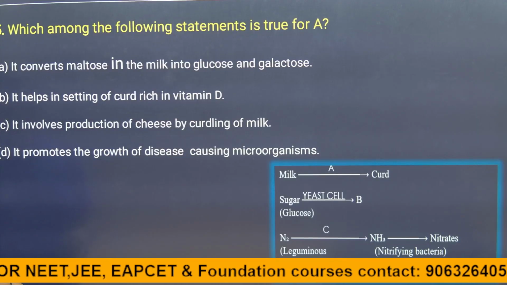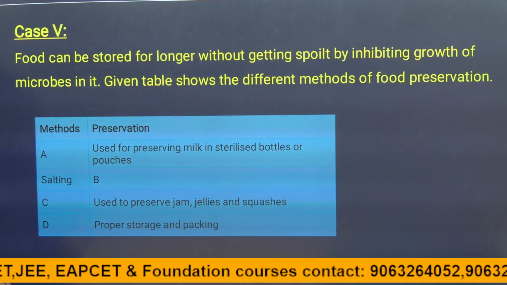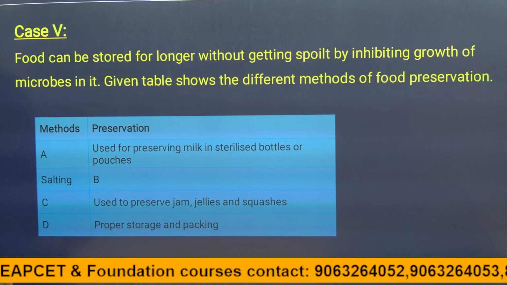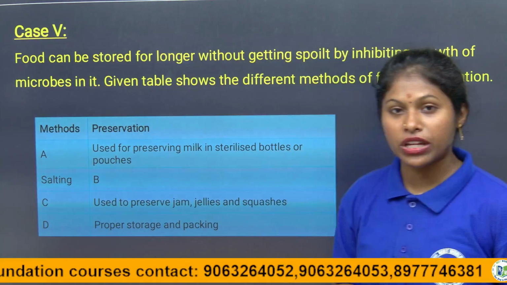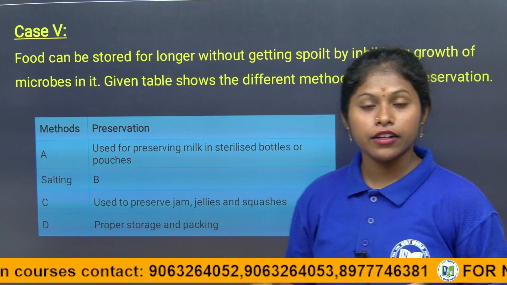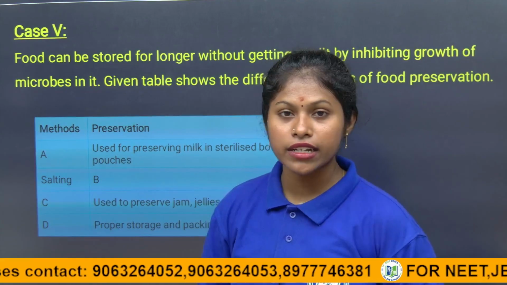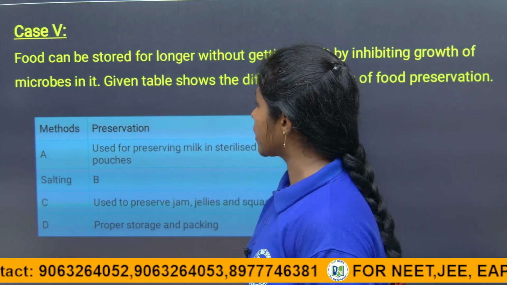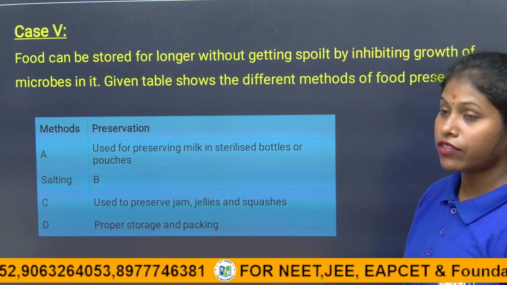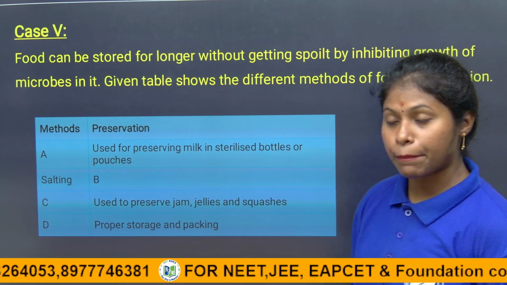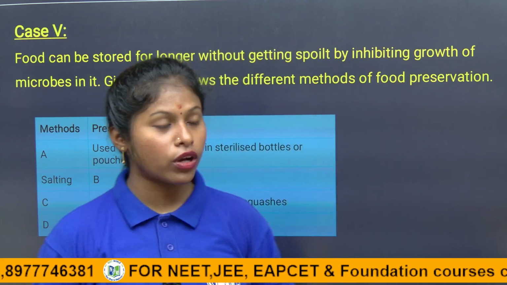Let's see the fifth question here. So case 5. We solved four very important case based questions, children. Let's see the fifth case based question. I have given you homework, children, so that I can know how much you are applying the knowledge.